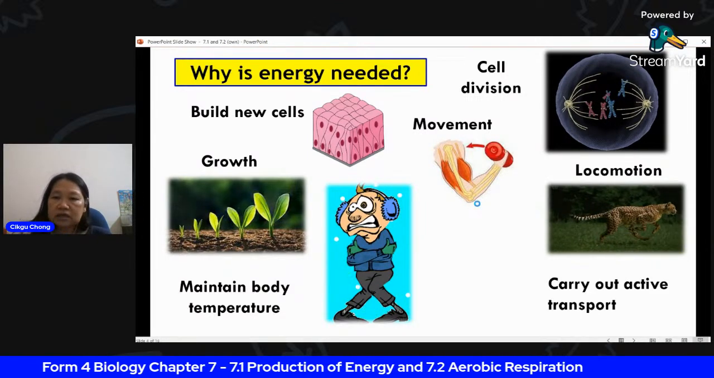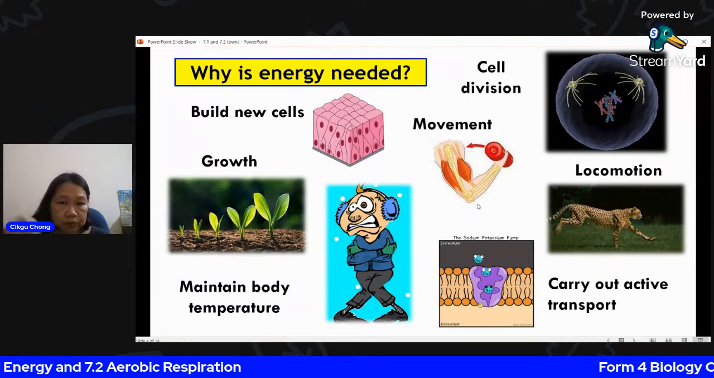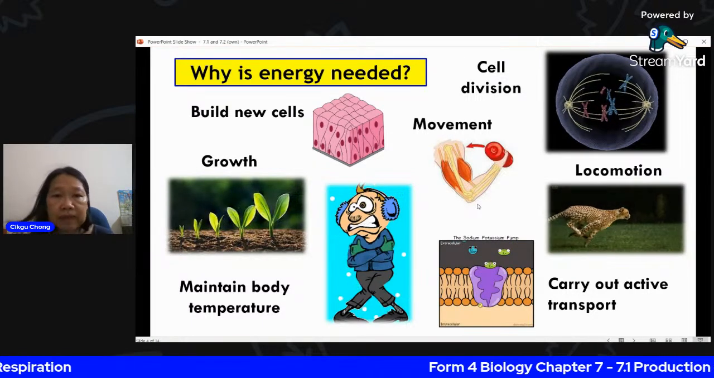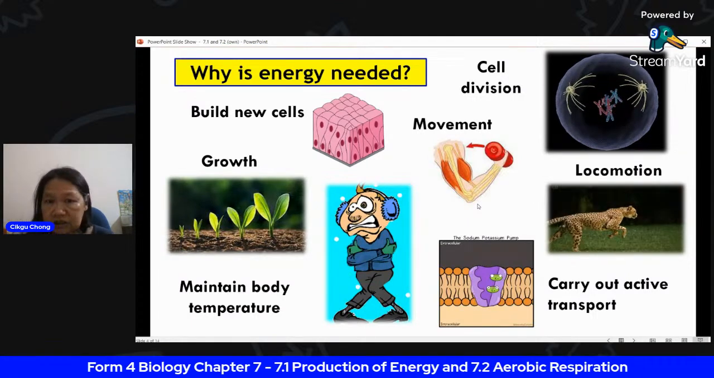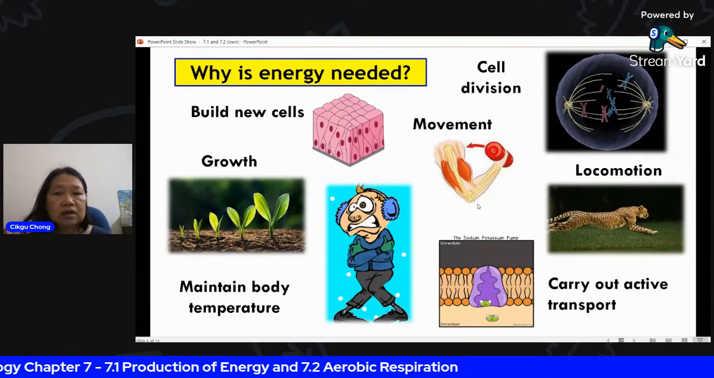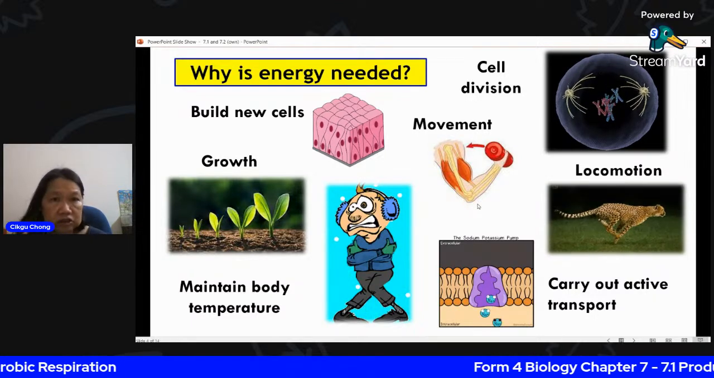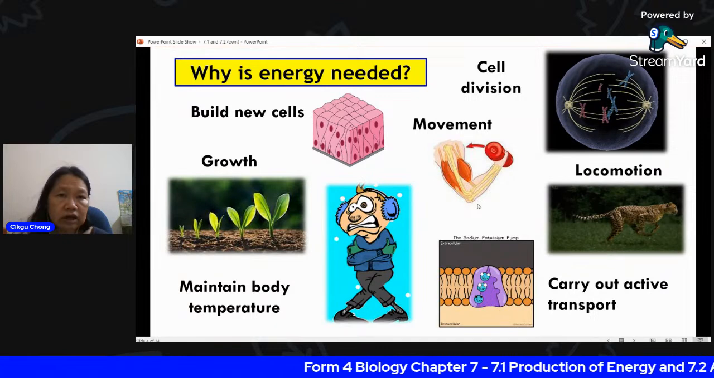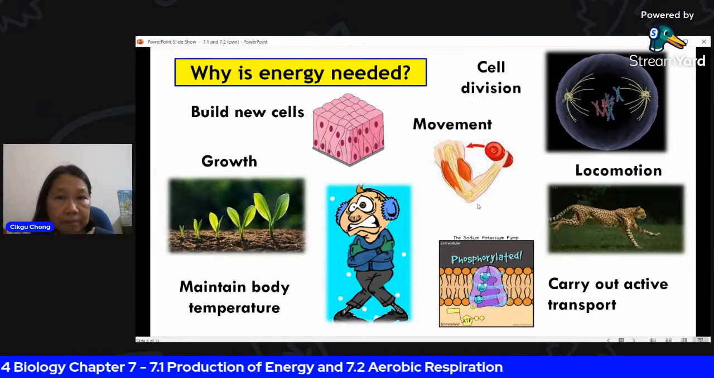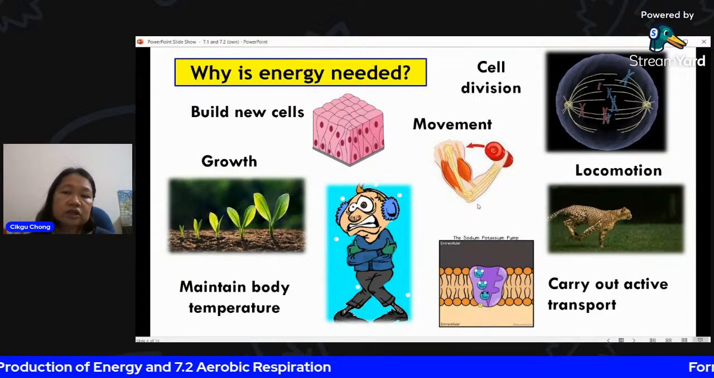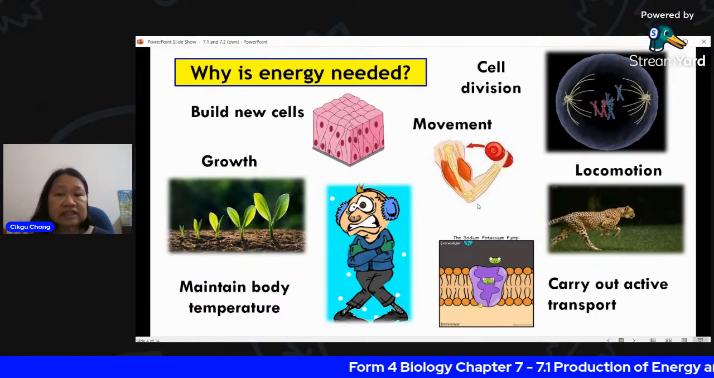Next, carrying out active transport. This one you cannot see. You have molecules being transported into and out of the plasma membrane. Passive transport does not need energy, because it goes down the concentration gradient. But for active transport, you need to bring in the molecules against the concentration gradient, from a region of lower concentration to a region of higher concentration. You need to have a pump, and that pump requires energy. You have to carry it inside or out of the cell. That is active transport. You require ATP for that.